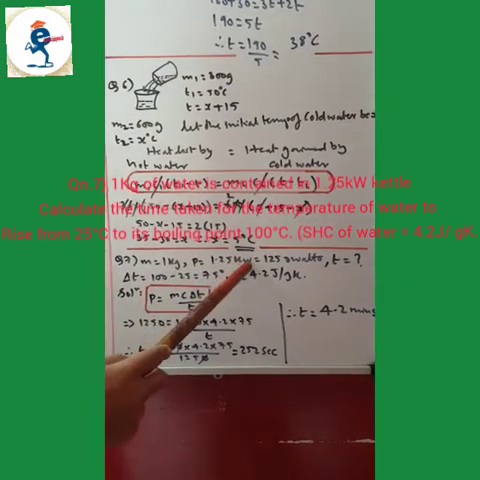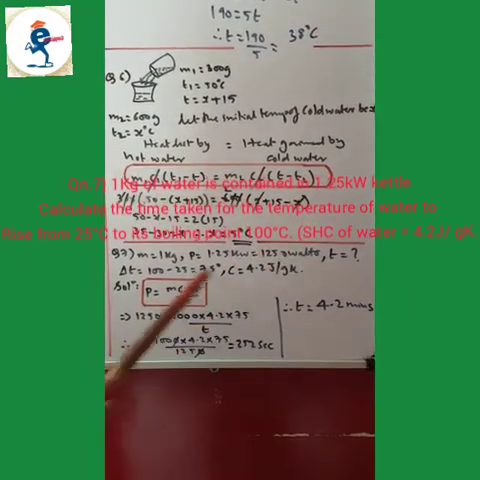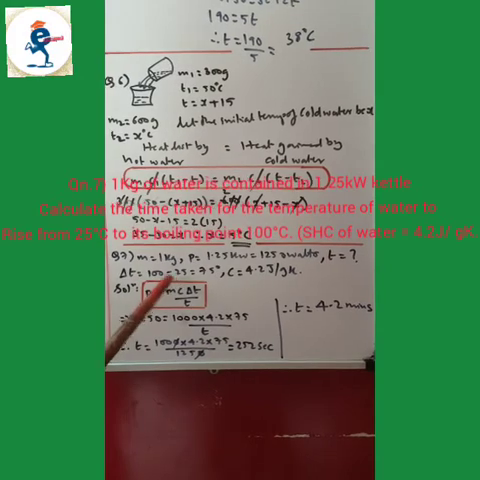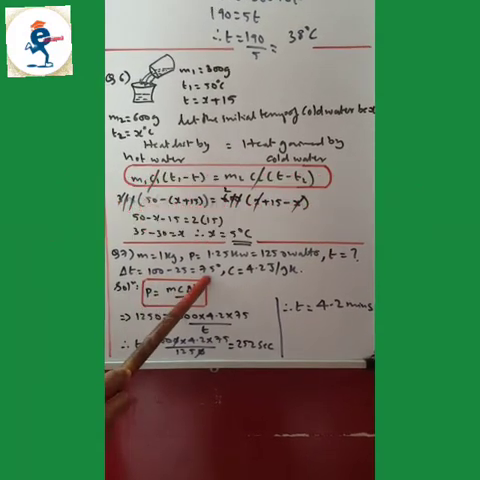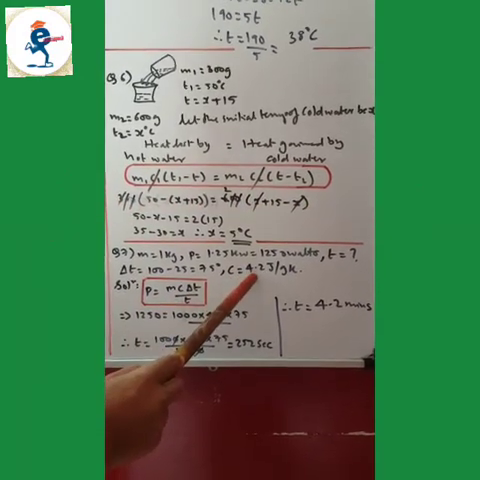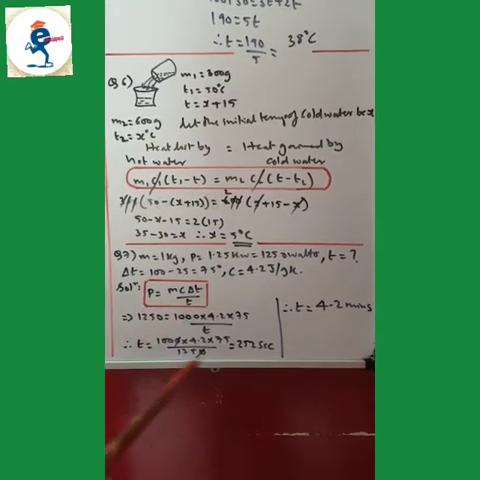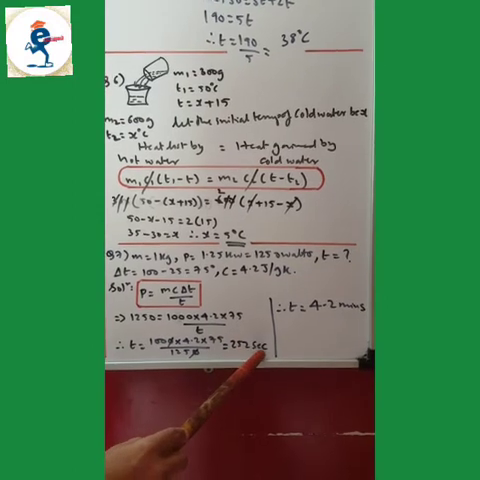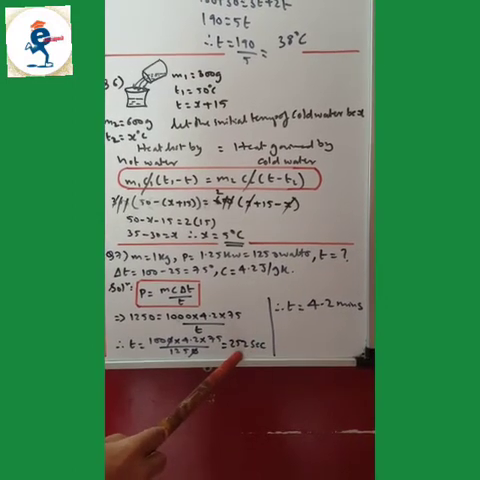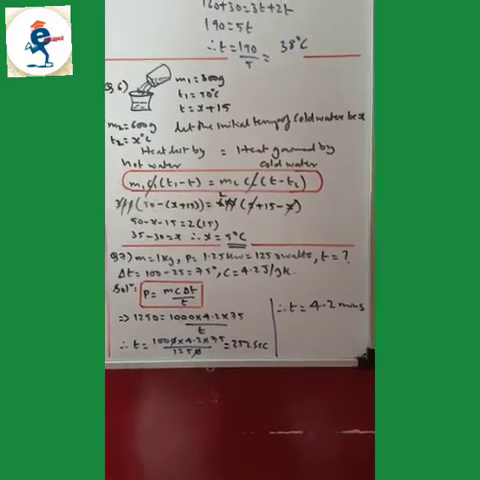Power is 1.25 kilowatt, that is 1250 watt. Delta T, difference in the temperature, 100 minus 25, that is 75. Specific heat of water, that is 4.2 joules per gram Kelvin. Power is equal to MC delta T upon time. Substitute the value, time coming to 252 seconds. You can leave it like this, or when you divide it by 60, you can convert it into minutes, 4.2 minutes.